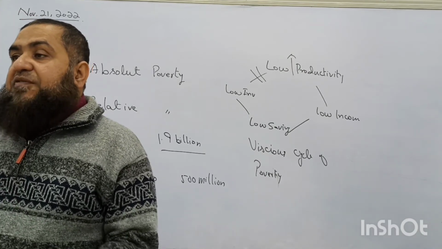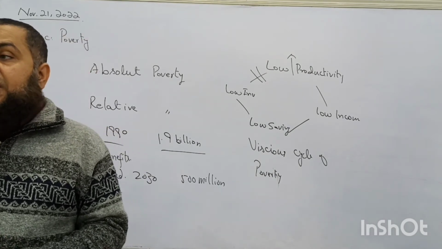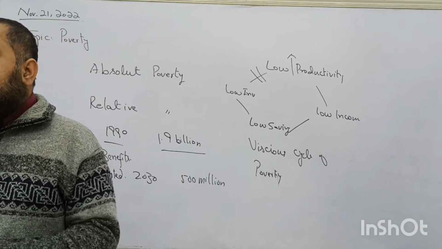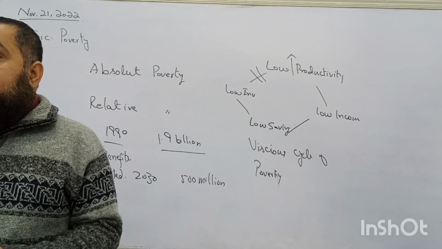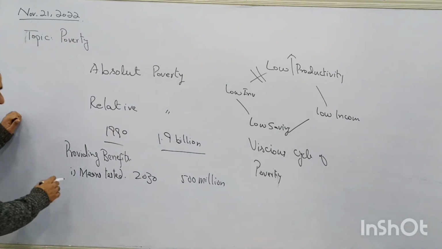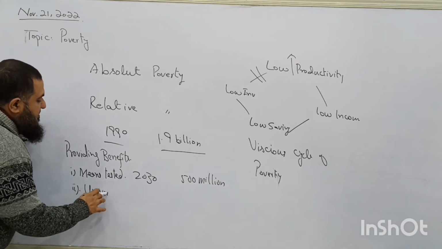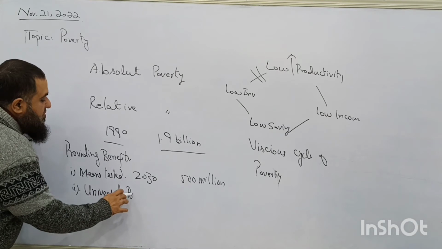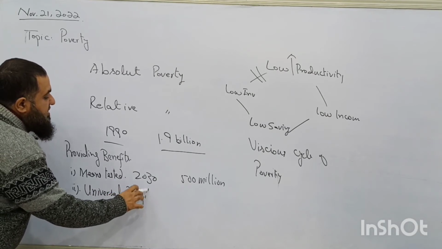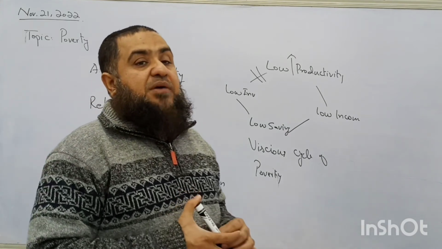So these benefits will actually increase the welfare of the people, and they will be out of the poverty trap, or their prosperity level will increase. So other benefits are the universal benefits. What are the universal benefits? Do you know? These are provided to each and everyone regardless of their income levels.